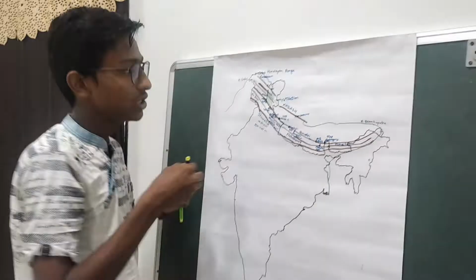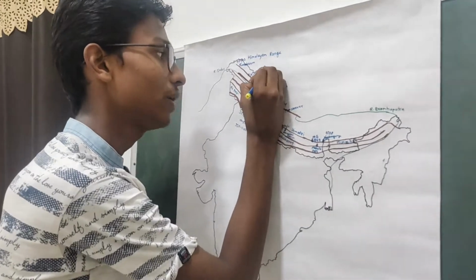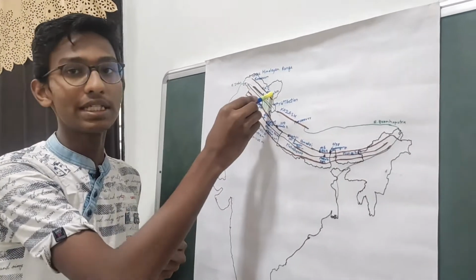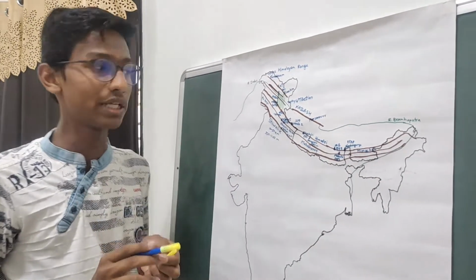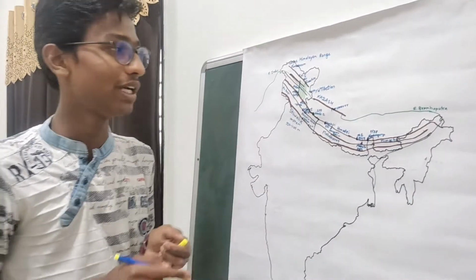Then in the Karakoram range we have the Siachen Glacier. This Siachen Glacier is the second longest glacier outside the polar region. And this Karakoram range is also the highest battlefield in the world.